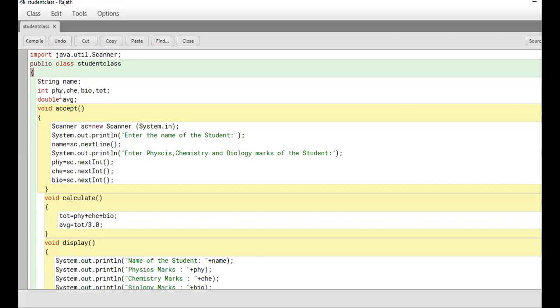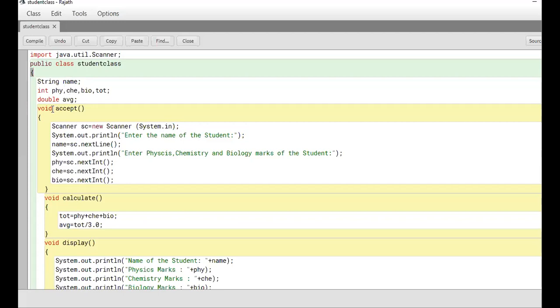AVG stands for average. Yes, we know when we get a total mark and divide to get an average, though they are integers, the average can be a decimal. So I declare it as double type. So I must think of the variable names and types before I start writing a program. And I declared all of them in the class, not inside the function. So these are the class variables, or rather instance variables. I'll teach you what that is a bit later.